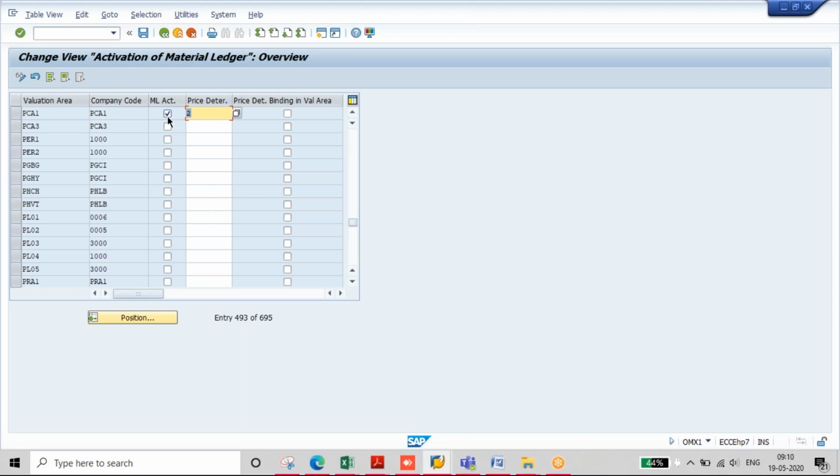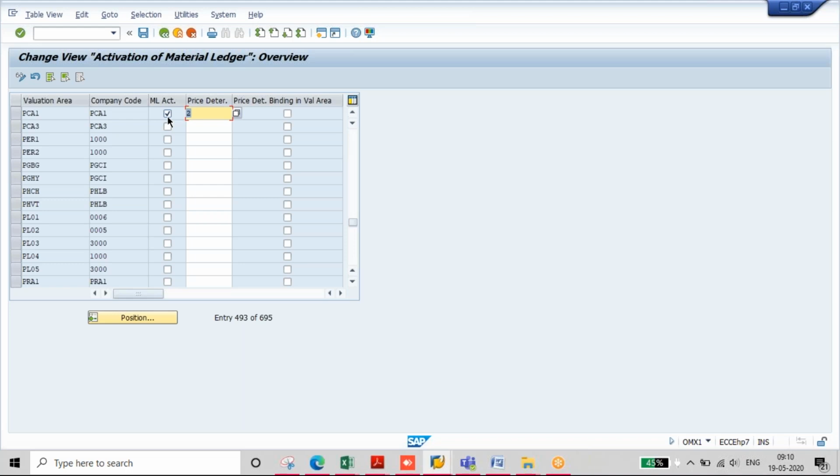So the price differences generated in one plant should also reflect in the other plant of the finished goods. Then only the material ledger will work in a correct, perfect way. So if you have multiple plants under your company code, the ML should be activated for all the plants.